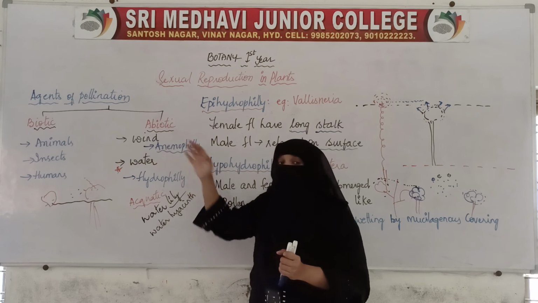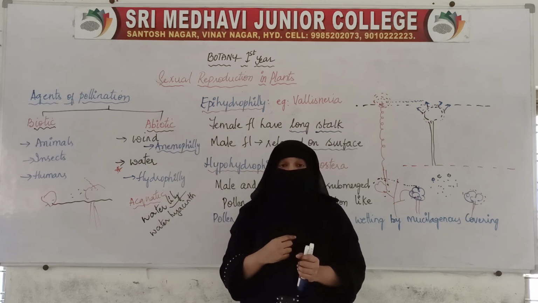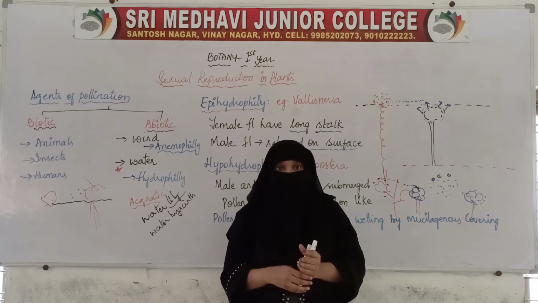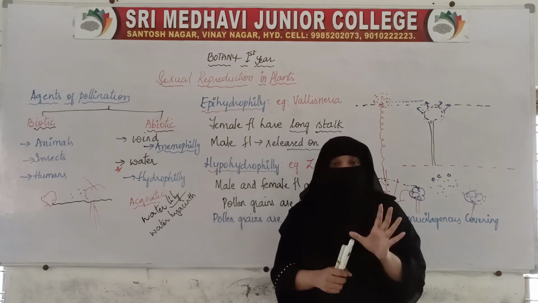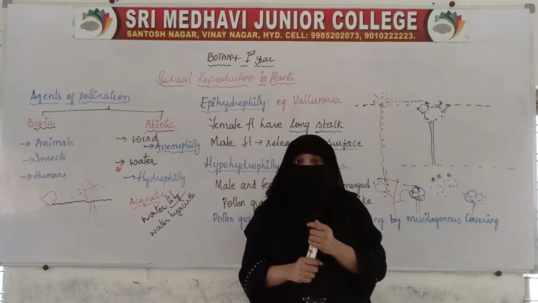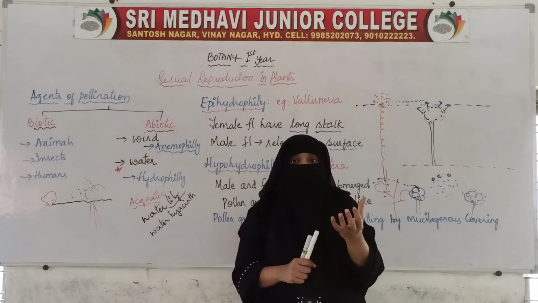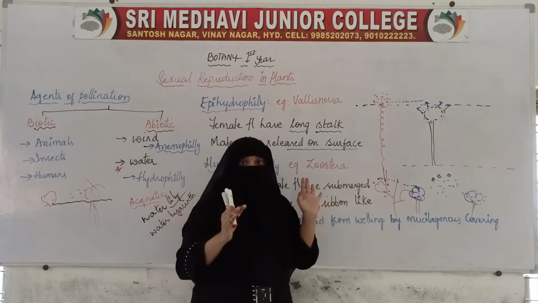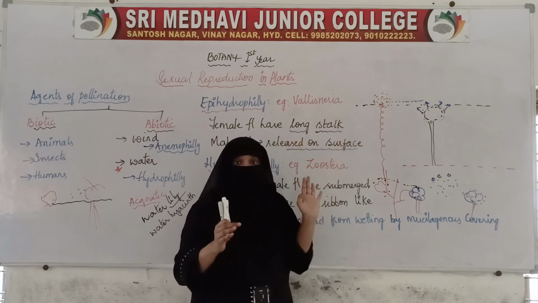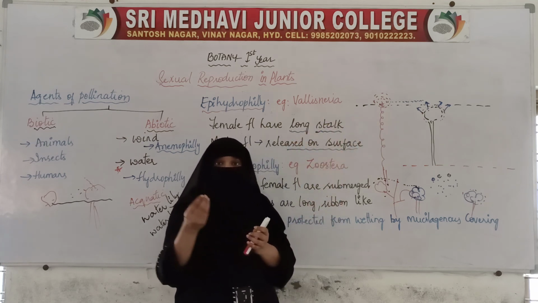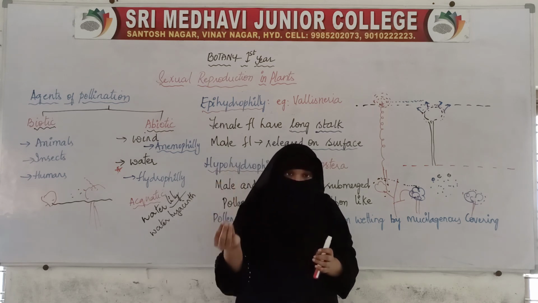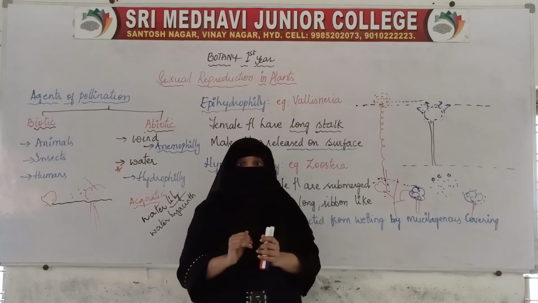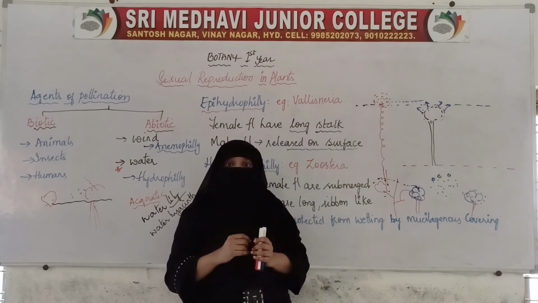In the plants where pollination is either by wind or water, they produce a large number of pollen grains, because it is a risky factor. If fewer pollen grains are produced, it is not necessary that they reach the plant. In the water they can go anywhere, in the air they can go anywhere. This does not mean that when the pollen grains are released from the anthers, they will directly go and sit on the stigma. It is not like that. Pollination is a chance factor.